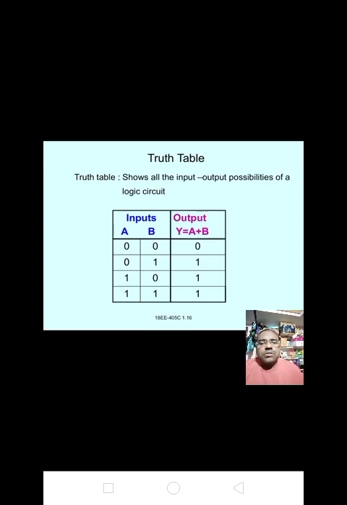Next, truth table. Truth table shows all the input and output possibilities of a logic circuit.